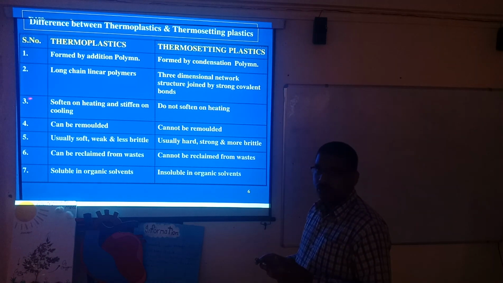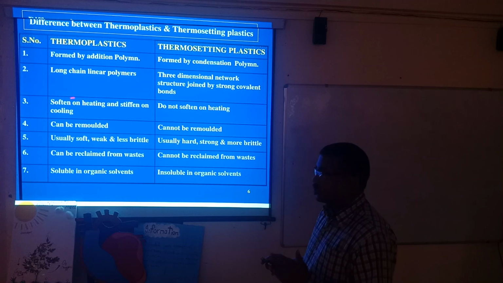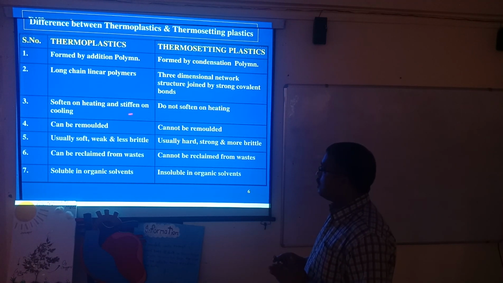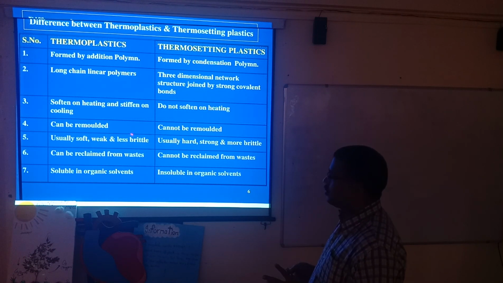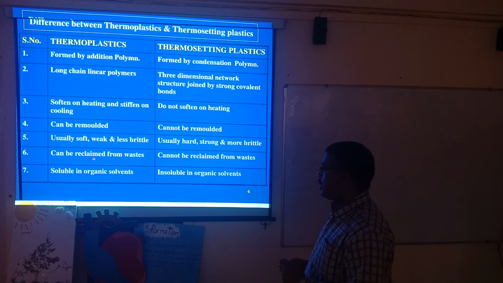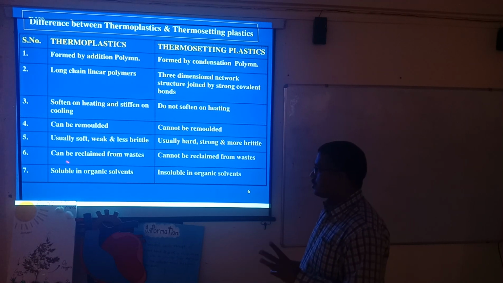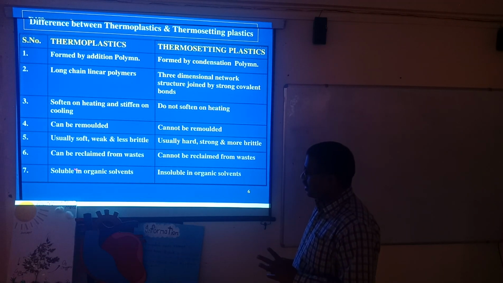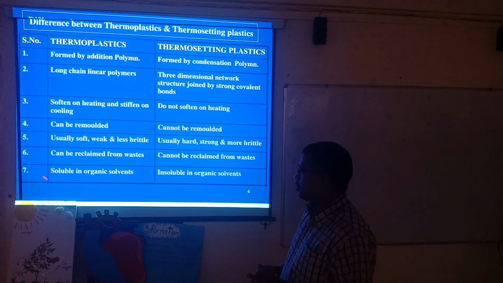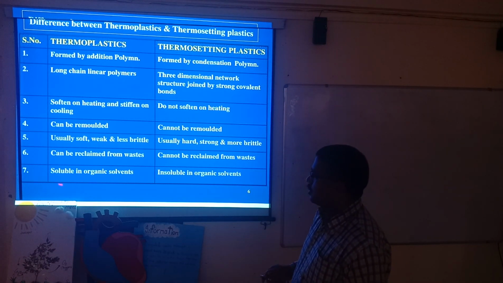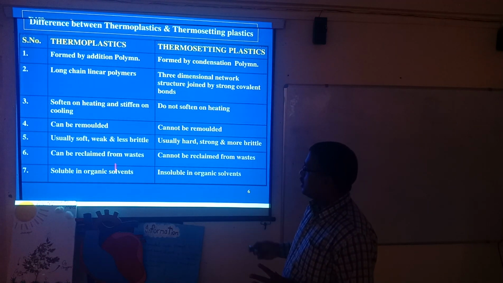When heated they get soft, and when cooled they get stiff and can be remolded. They are usually soft and less brittle, and can be reclaimed from waste. It can be recycled, that's why it can be reused, and they are soluble in organic solvents.